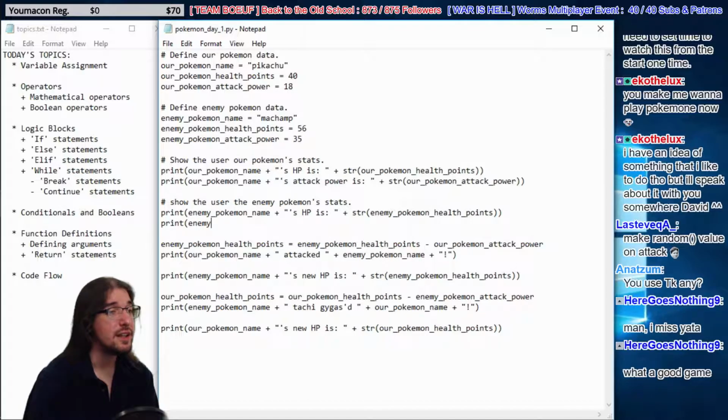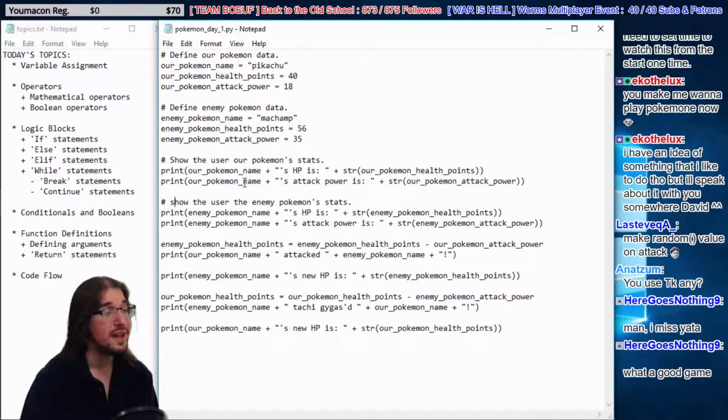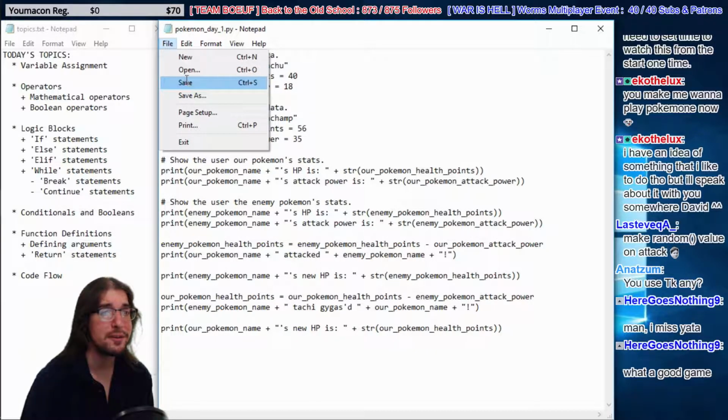So we're going to use the enemy Pokemon's attack power, his name. Attack power is the string version of his attack power, right? Because if we use the integer version, like what it actually is, it won't add together. It'll cause an error. You can't add strings to integers, so we had to turn it to a string temporarily to show it there.